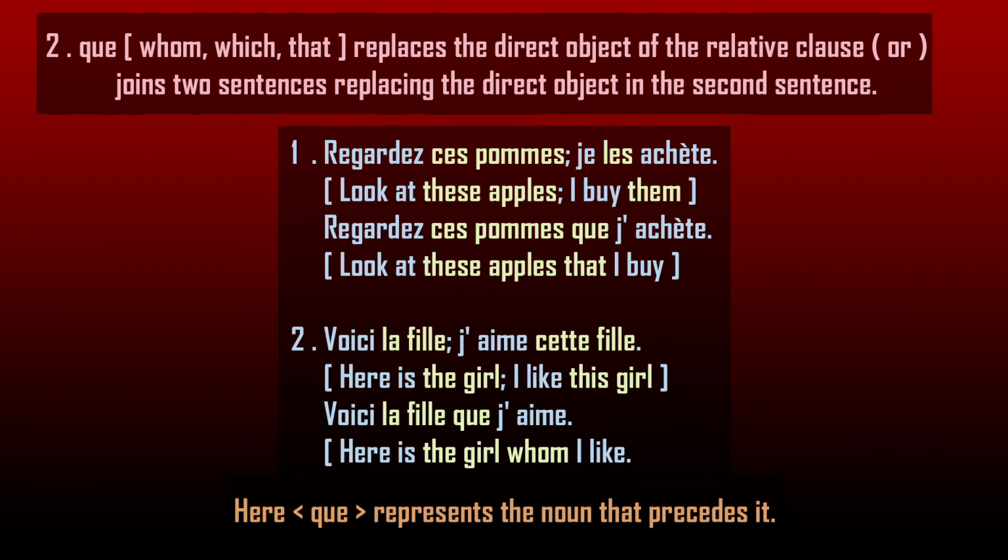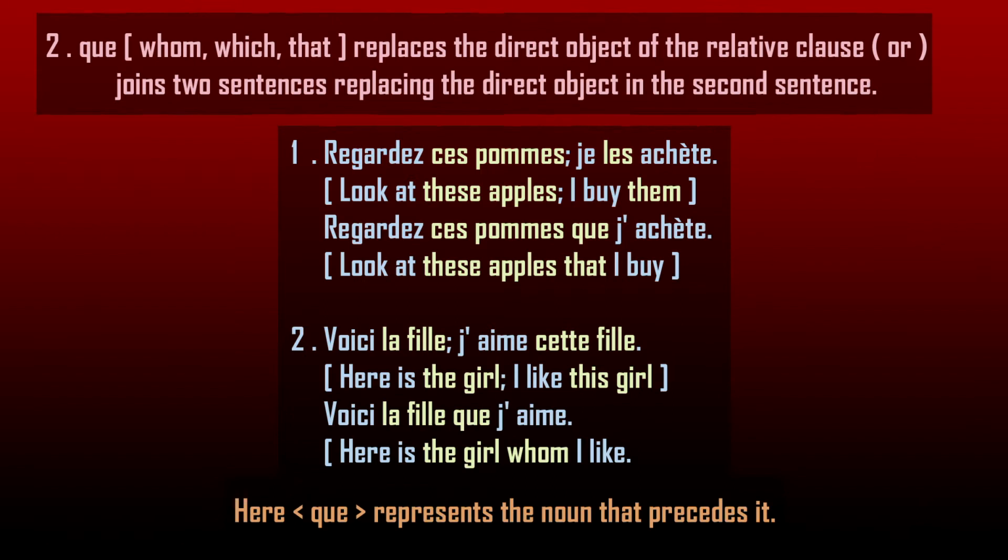Look at the first set of sentences. Regardez ces pommes. Je les achète. Look at these apples. I buy them. That is, I buy the apples. The two sentences talk about a common noun, apples, and in the second sentence, this noun, apples, becomes the direct object. I buy the apples.